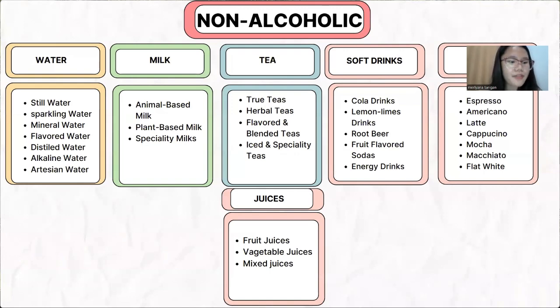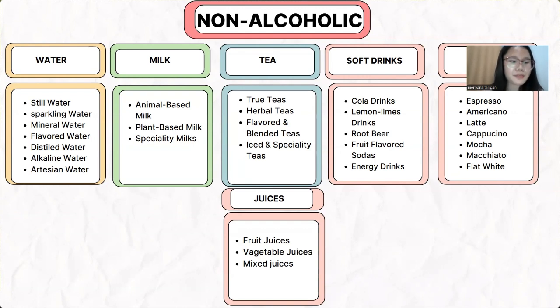And then we have flavored water, which is water with added flavors like a fruit taste. And then we have distilled water, which is water that has been boiled and cooled to remove impurities. And then we have alkaline water, which is water with a higher pH said to reduce acidity in the body. And the last one, we have artesian water, which is water that comes from a deep underground well, naturally under pressure. And the second one, we have milk.